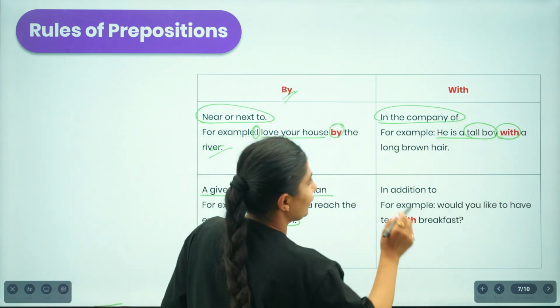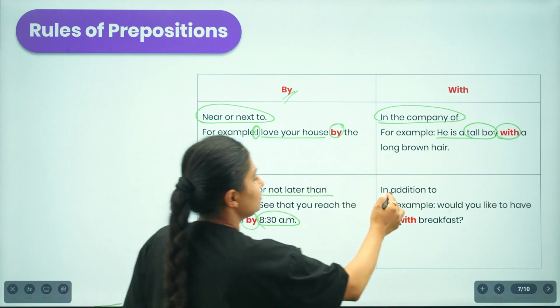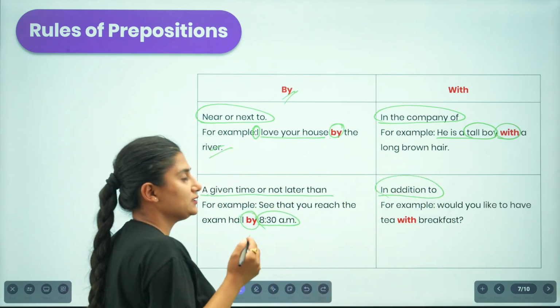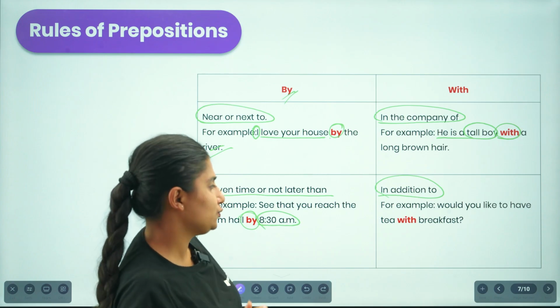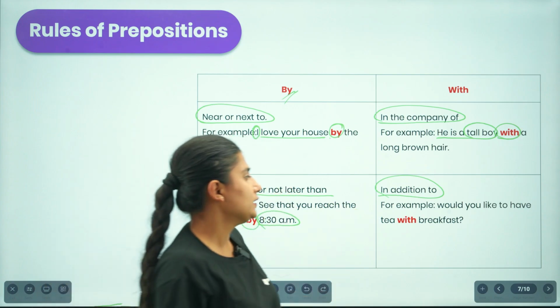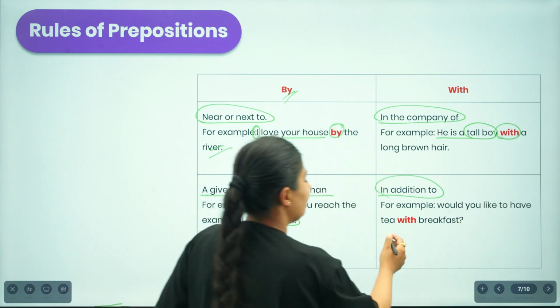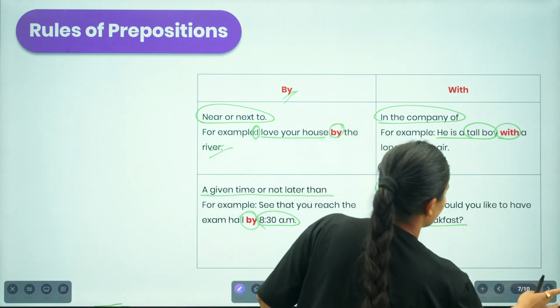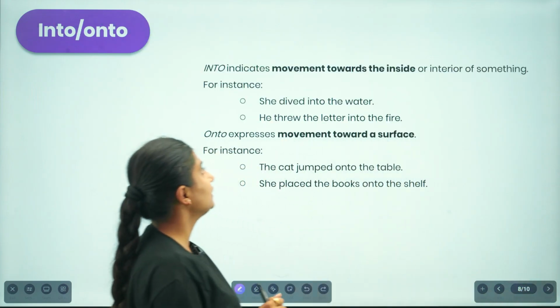So whenever we use the preposition "with", we also use it with the idea of "in addition to". If you are talking about something, relating it to, connecting it to the idea of something else, then we use "with". So for example, would you like to have tea with breakfast? So it is relation, if you are to build a relation between two different things.